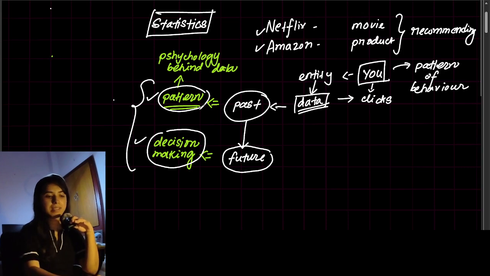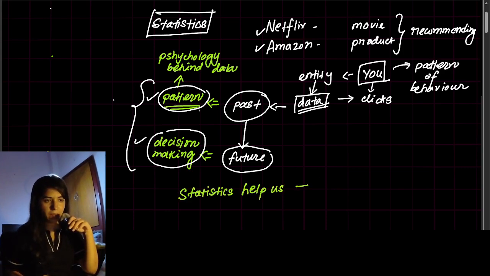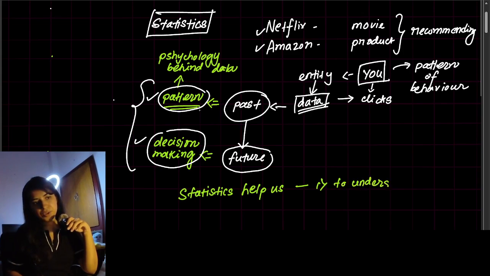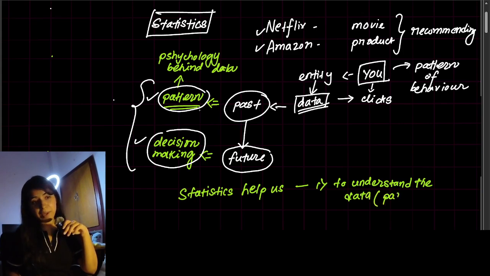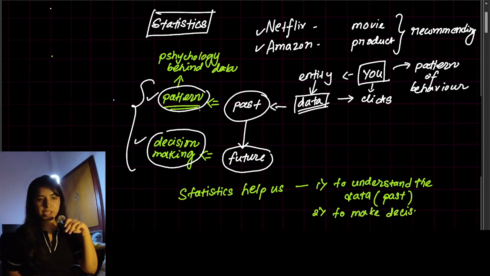Statistics helps us in two ways. One, to understand the data, and most specifically the past data. And secondly, to make decisions.